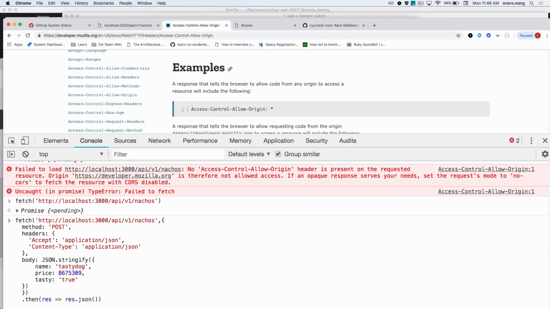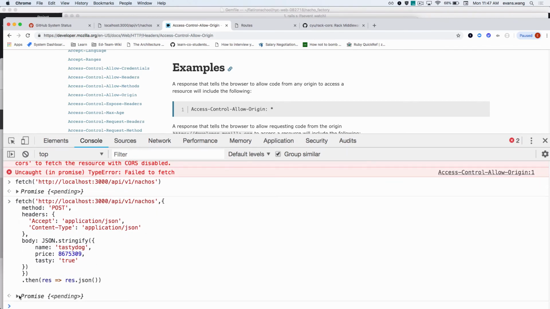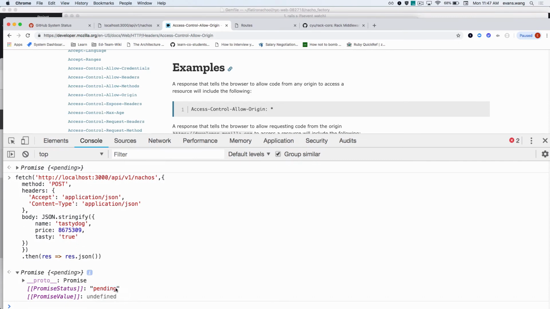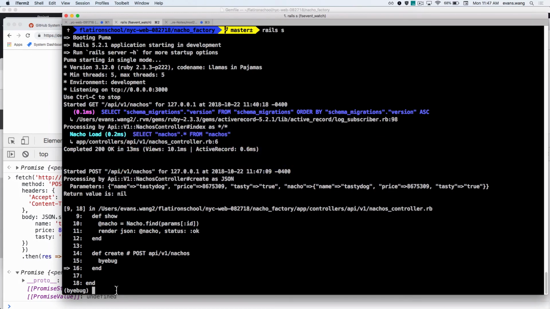What should I see here in the response? Oh, the object you created. Right? Remember, I'm doing this post. To what route is this again? A post to what? All nachos, which is going to hit what method in my controller based on REST? What controller action am I going to hit based on REST? I'm going to hit the create. So if I do it, promise pending. Interesting. I'm waiting. What is it waiting on? My create.